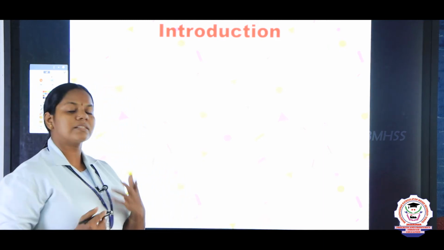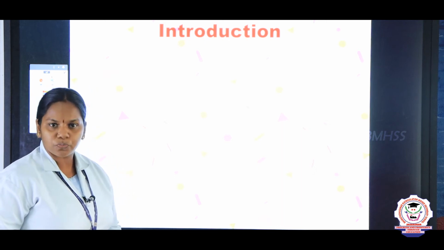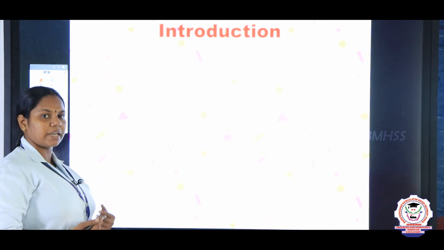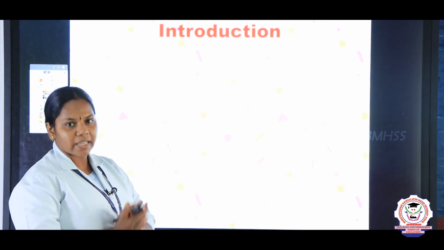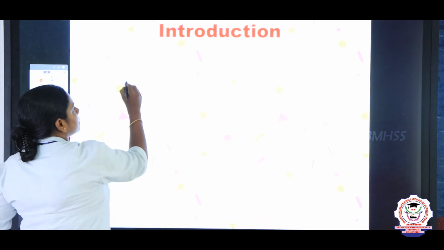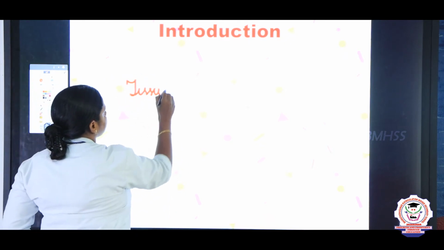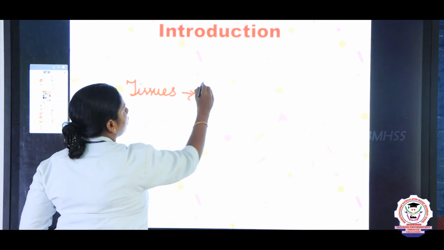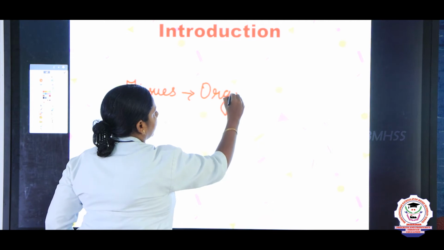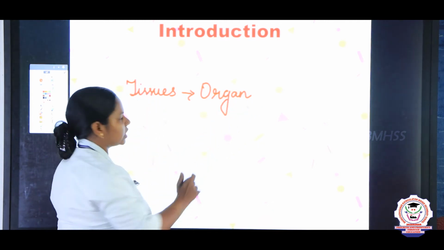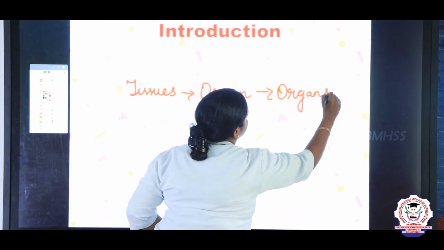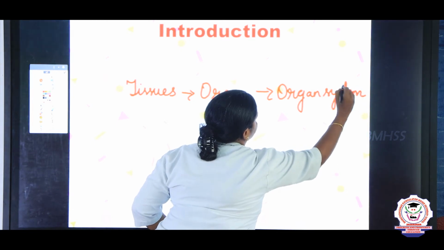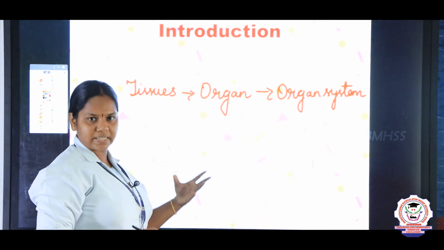So first let us see the introduction to this topic, right? What is an organ, children? Group of tissues form an organ. Yes, in the previous chapter we studied that a group of cells form tissues, and here the tissues together form an organ, and all the organs together function to form an organ system. And in this chapter we are going to study about the organ systems, right?